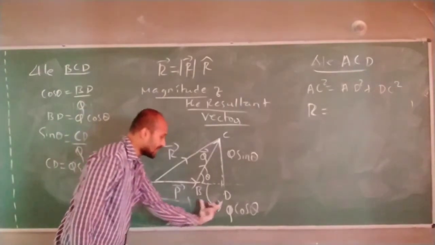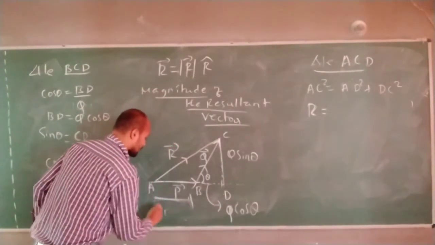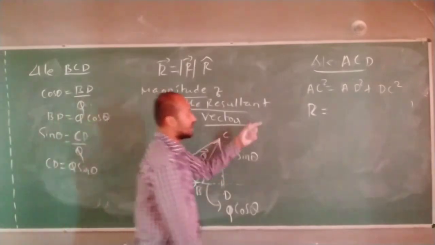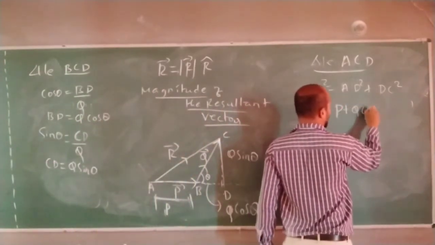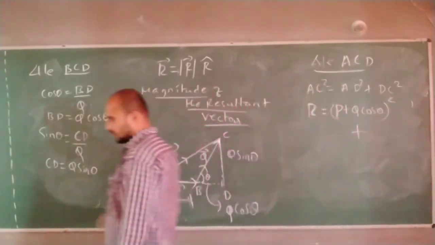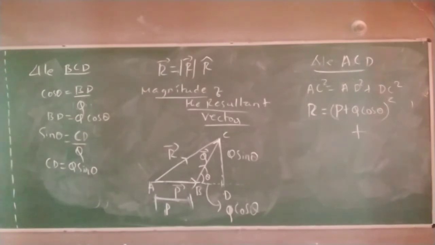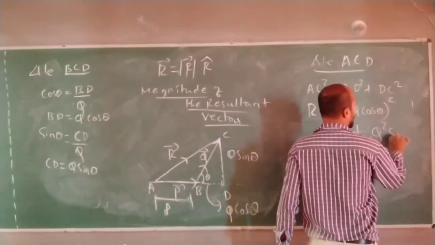So here it is P plus Q cos theta whole square, plus what is CD square? DC square is Q square sin square theta.